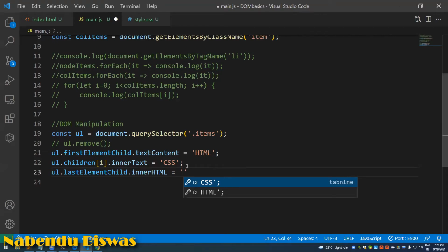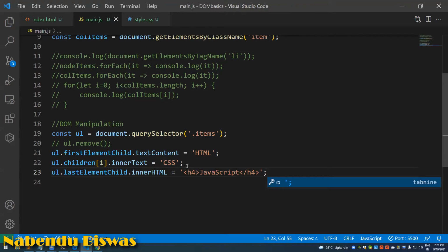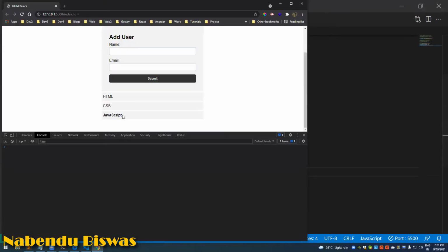Like I will pass h4, maybe h4 JavaScript h4. Save it, and I can see it is bolder, and the text is bigger for h4. Okay, so this is there.